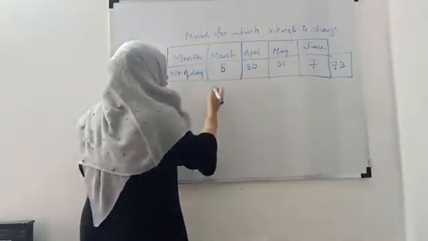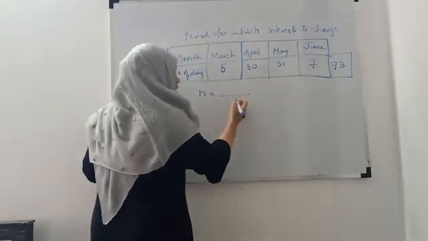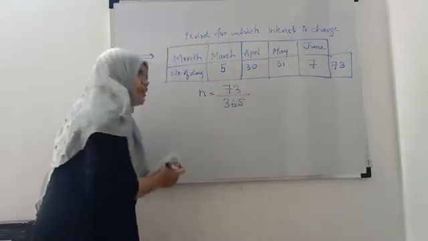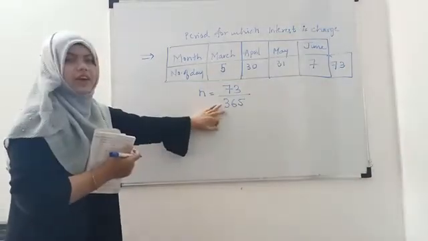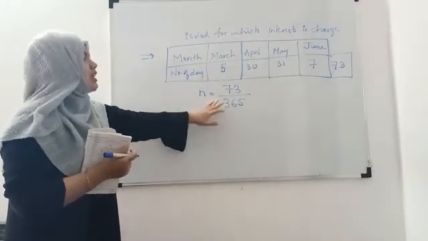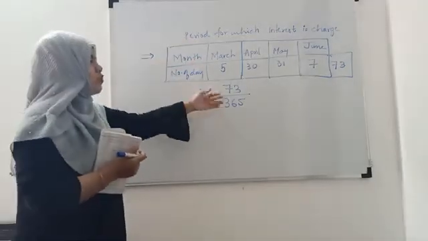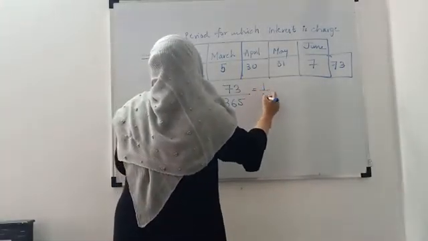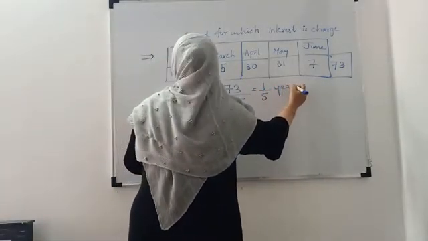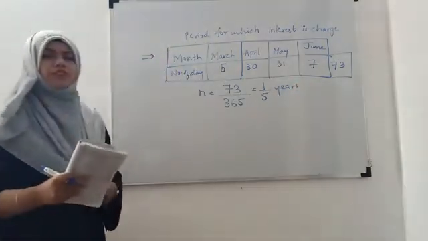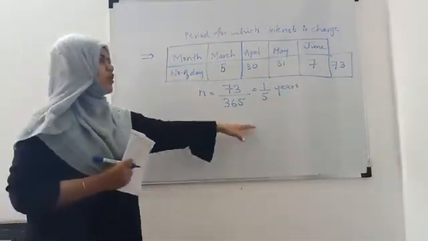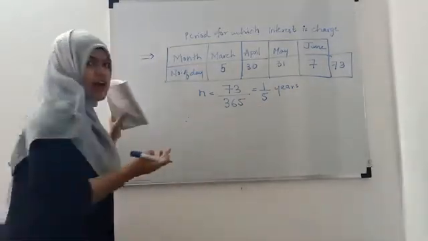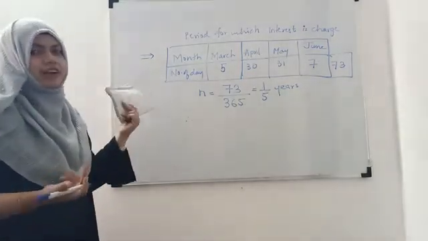So out of 1 year, means 365 days, whoever has taken that amount has to pay the interest for 73 days. So this will be 1/5 years. 1/5 years means 0.2, the term in years. Now we have n, we have r, we have interest. Now we can find out the principal.